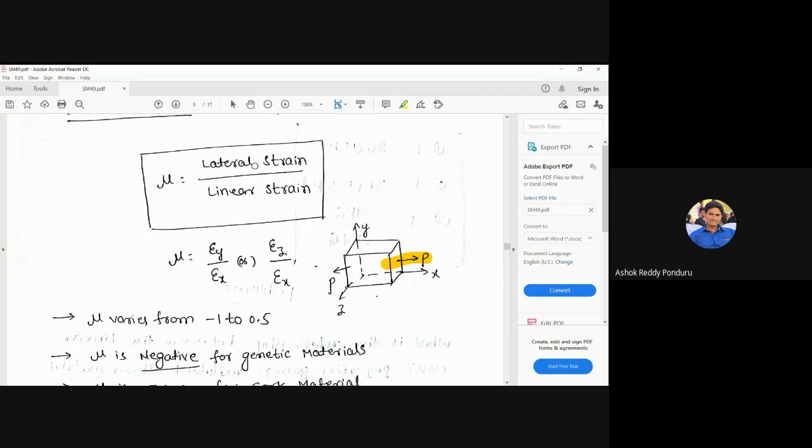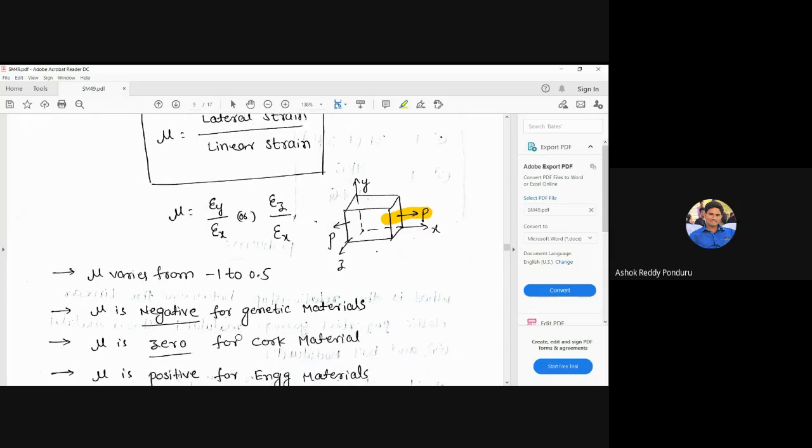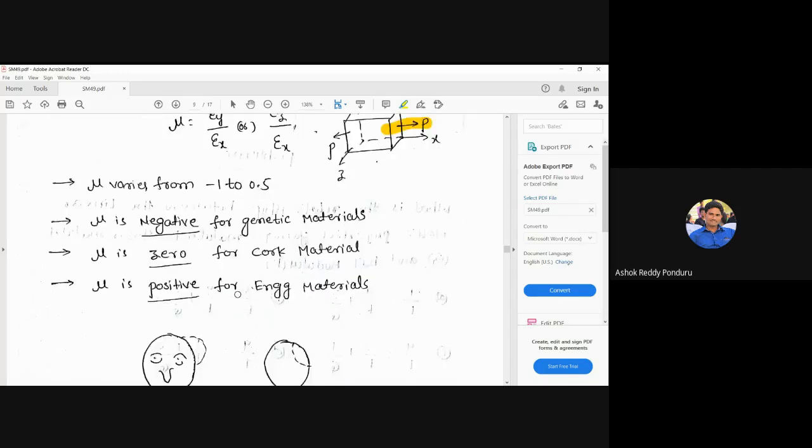Because the numerator is 0, the total expression should be 0. That means for cork material like this only. Let us consider a cork ball and a rubber ball like this. If you use both balls in cricket, let us observe the rubber ball. If we hit the ball like this, the lateral dimensions may change, but in the cork ball, the dimensions do not change. Yes, that is about Poisson's ratio.